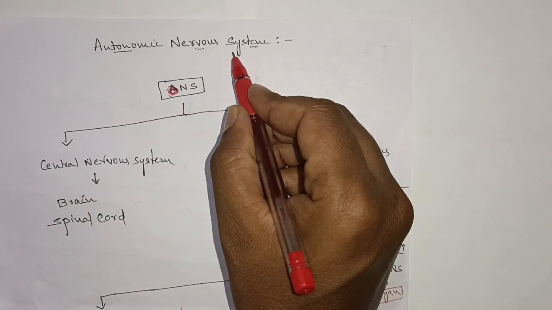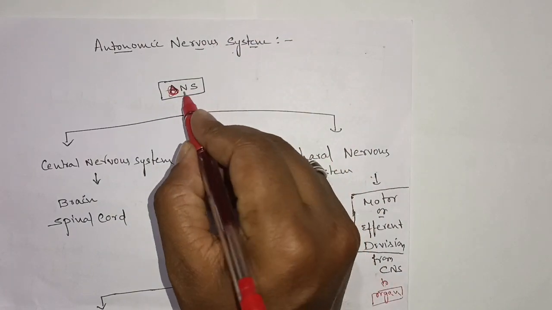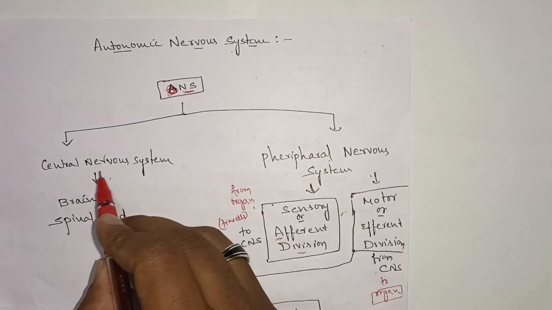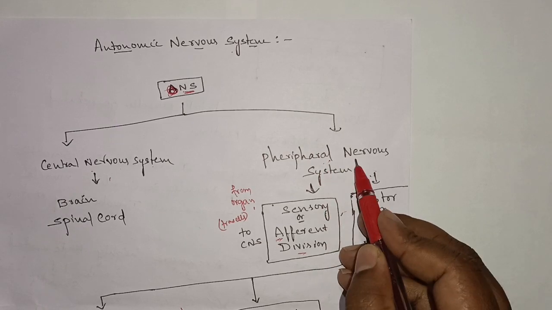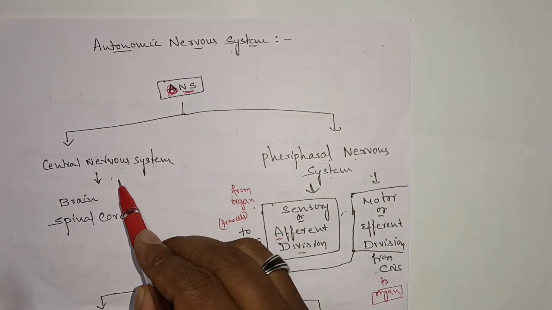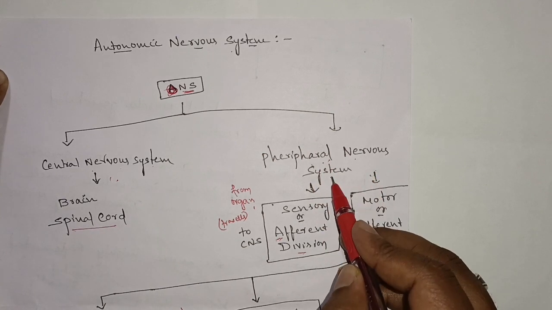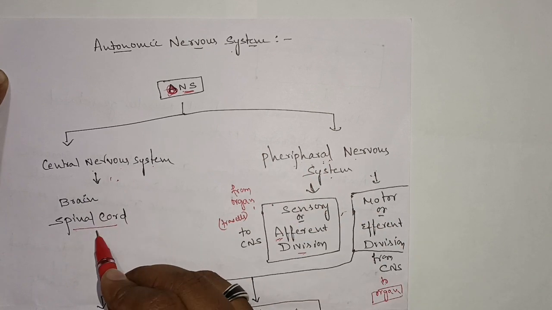Today I am going to discuss the autonomic nervous system. Here, the nervous system is mainly classified into two types. One is the central nervous system, another one is the peripheral nervous system. The central nervous system contains the brain and spinal cord, whereas the peripheral nervous system, as the name itself says, is away from the brain and spinal cord.